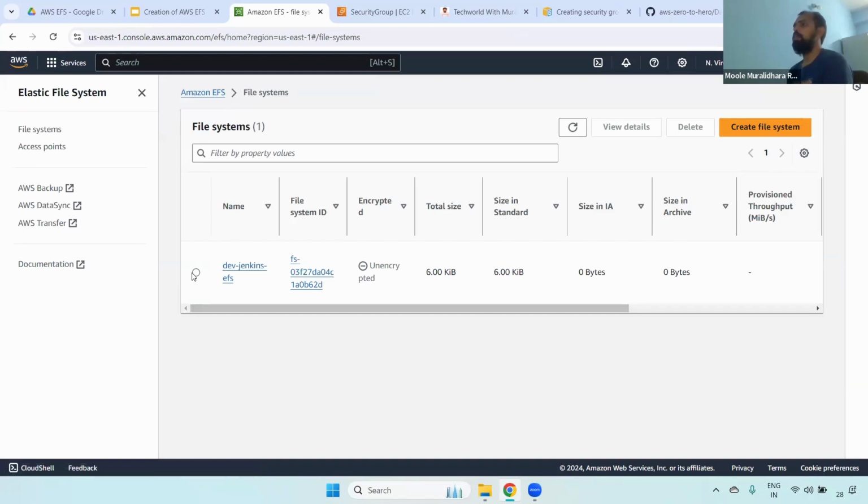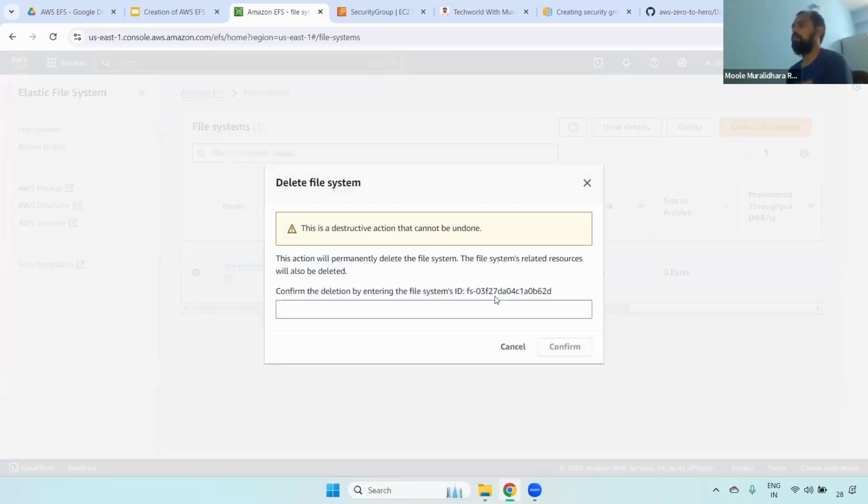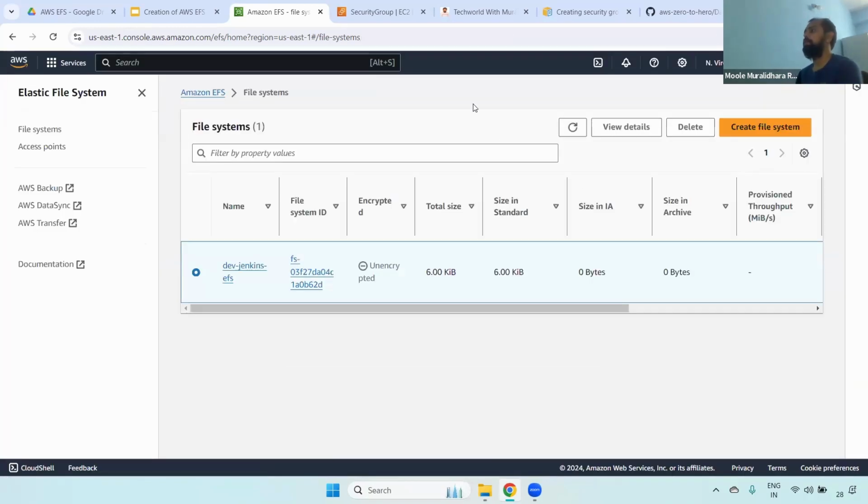Now, if you want to delete, you can just click delete, and then it will ask for confirmation. You have to give that specific file system ID so that it will be deleted immediately.